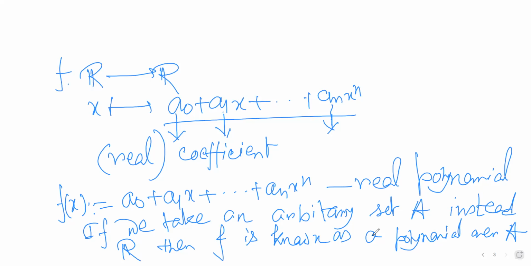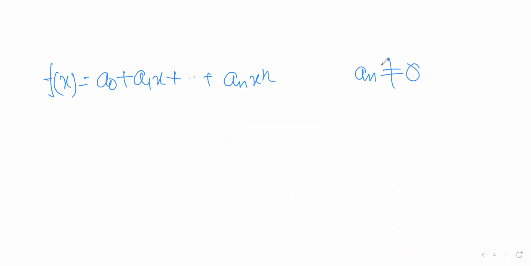Now, we see the polynomial is fully characterized by its coefficients. Okay, let me write the polynomial f(x) equals a0 plus a1x plus an x to the power n, where an is not equal to 0. So if a0 belongs to the real numbers, then it is known as a real polynomial, right?